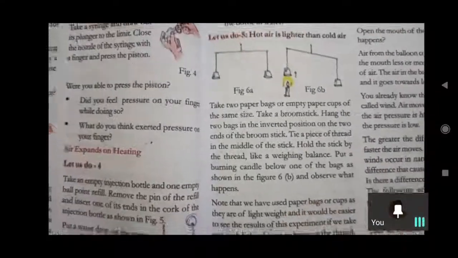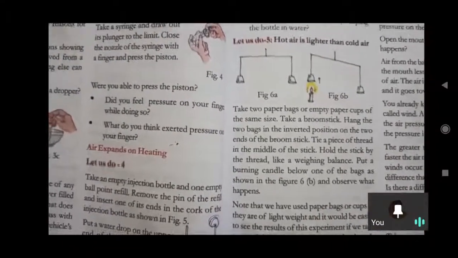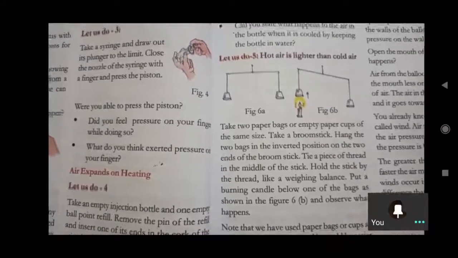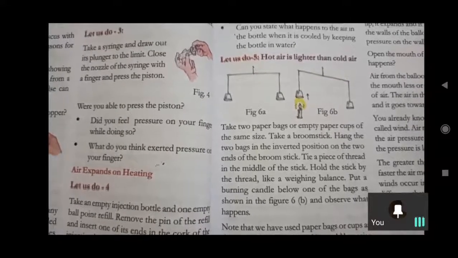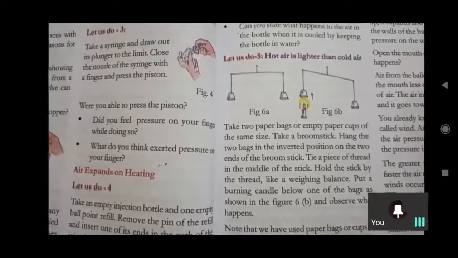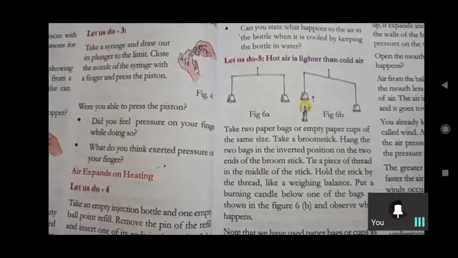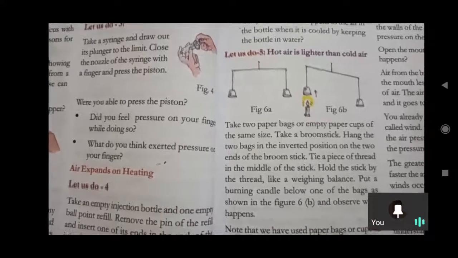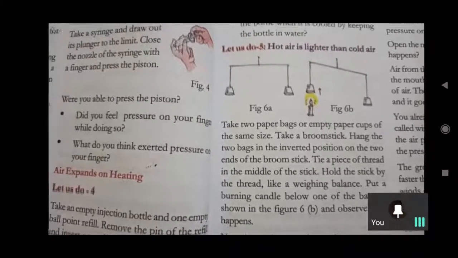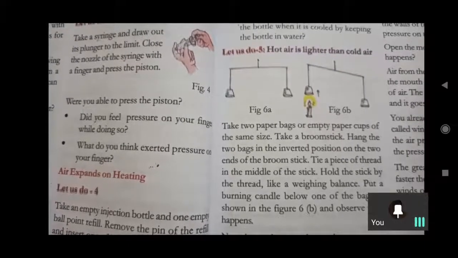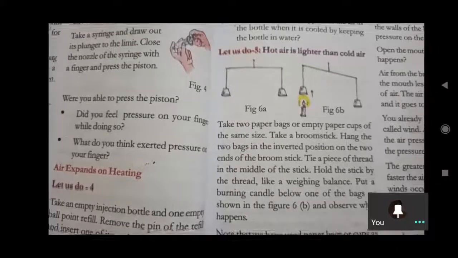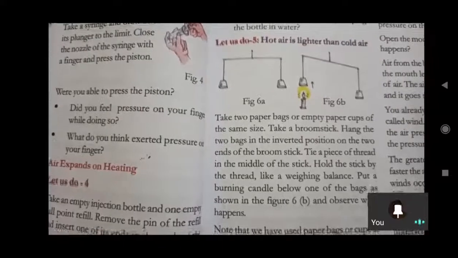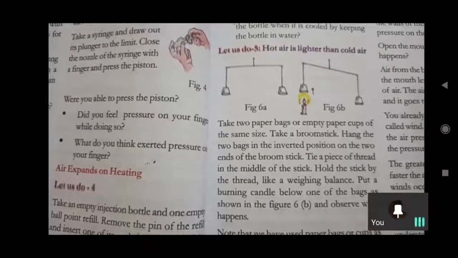And coming to hot air is lighter than cold air. How can we observe? By the candle experiment. If we take two empty paper cups and a broomstick, and hang the two cups in the inverted position on the two ends of the broomstick, like this, with the paper cups reversed. Then afterwards tie a piece of thread on the middle of the stick, like a weighing balance, we make that one. Then afterwards keep a candle just below one paper cup.